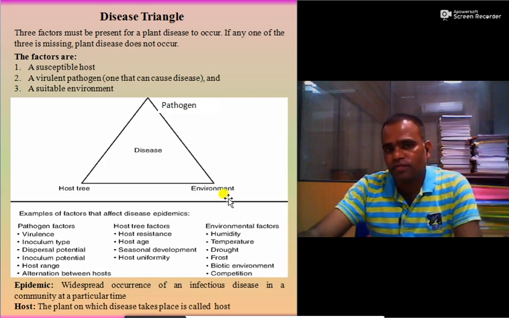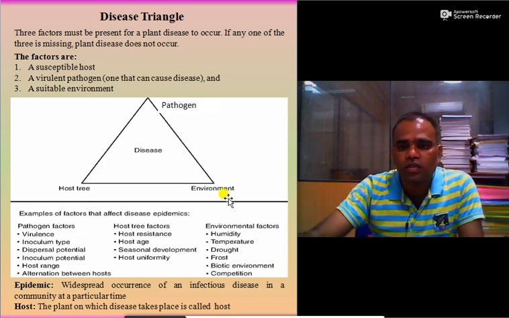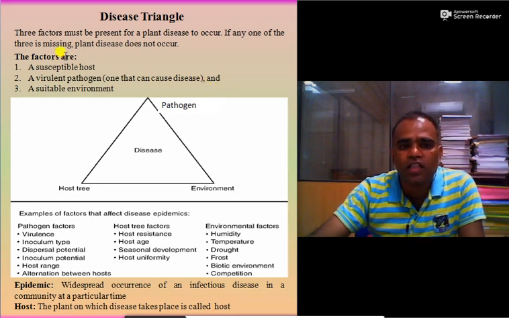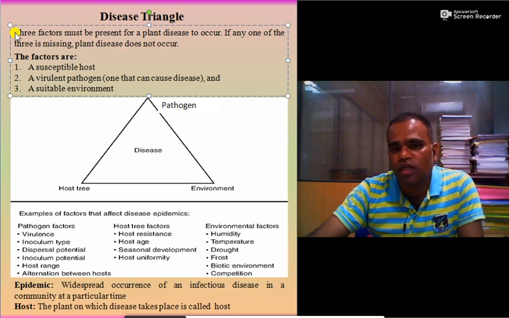So let us start some of the other important terminologies. First one is the disease triangle. For a disease to occur, there are some factors which must be present, and only then does the disease occur. These are 3 factors. So let us see what the disease triangle is. 3 factors must be present for a plant disease to occur. If any one of the 3 is missing, plant disease does not occur, and it is called the disease triangle.